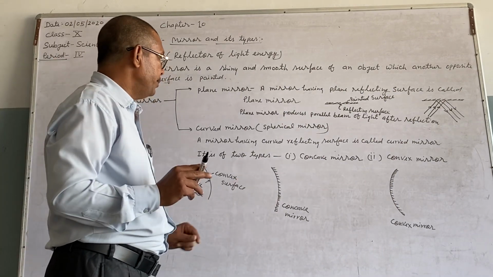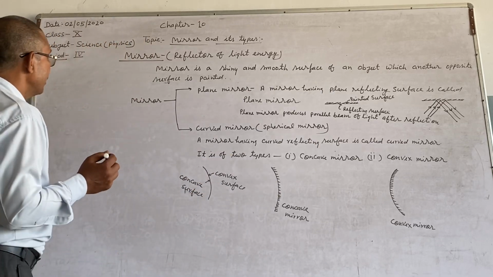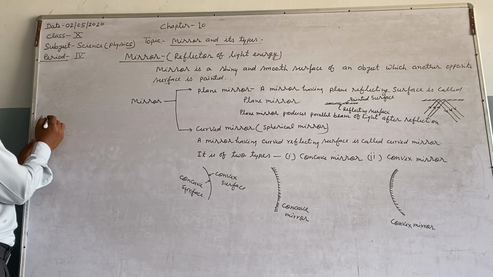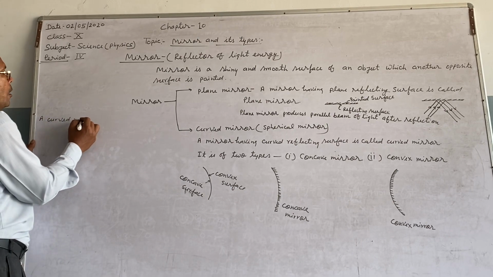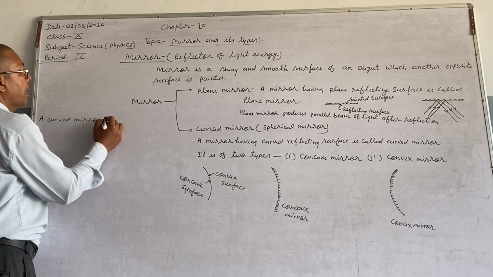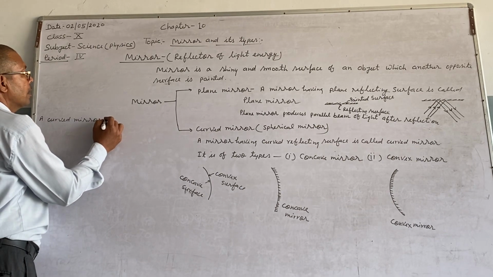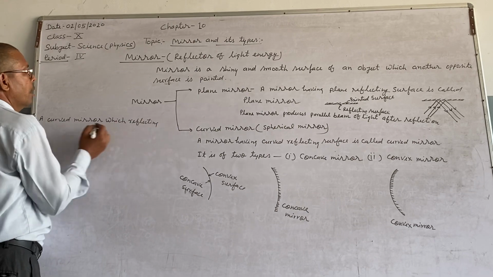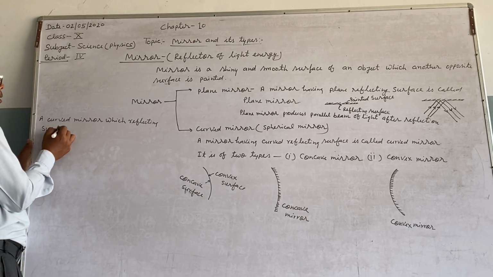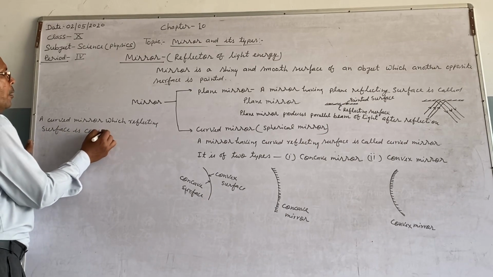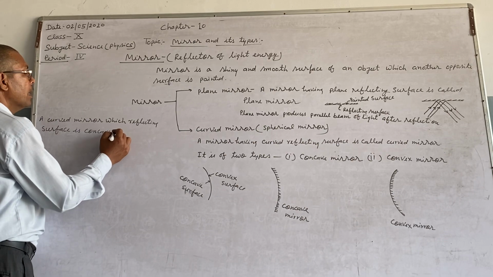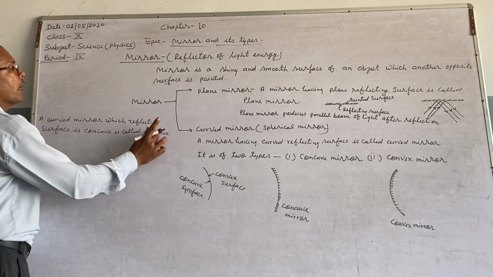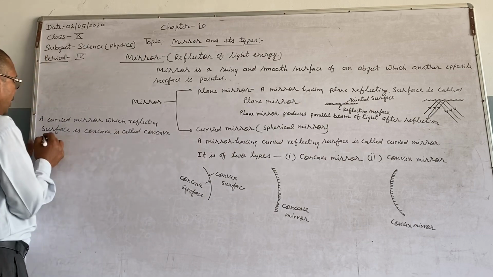So a concave mirror can be defined as a curved mirror whose reflecting surface is concave; it is called a concave mirror.